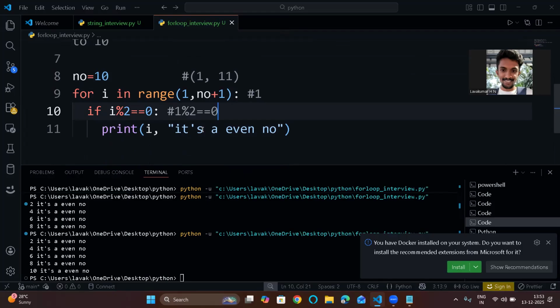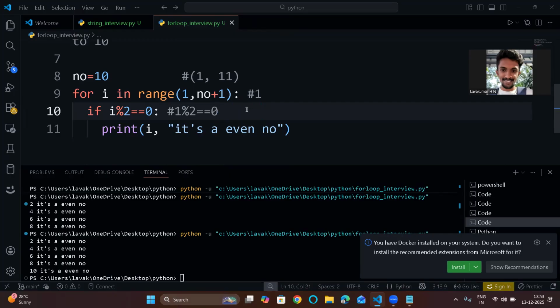Basically, what will this modulus operator do? It will return the remainder. So 1 modulus 2, what is the remainder? 1 divided by 2, the remainder will be 1 itself. Usually you will get 0 as a quotient, but the remainder will be 1 itself. So it is not equal to 0.